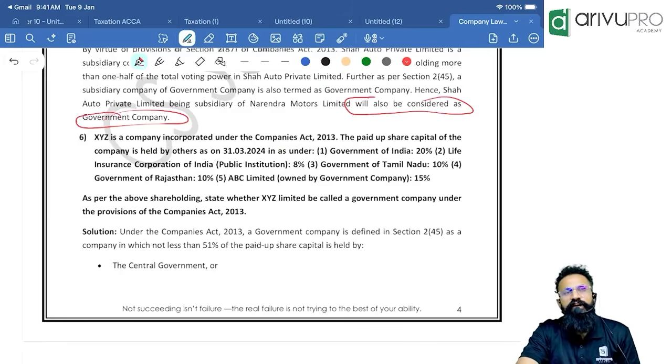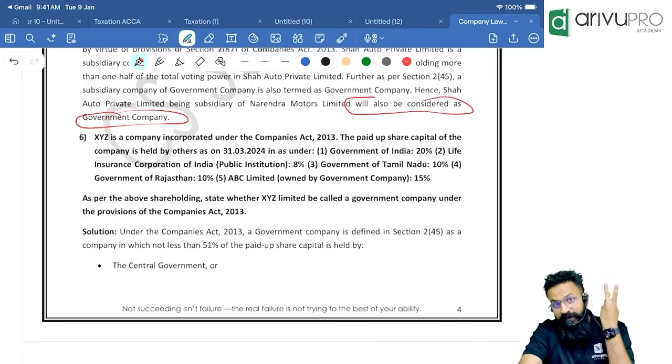Clear, all of you? So in my answer, I will be writing majorly the provision, the subsidiary company definition, and then facts and then conclusion.